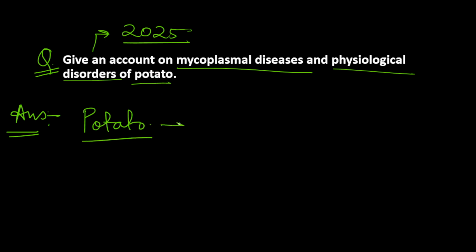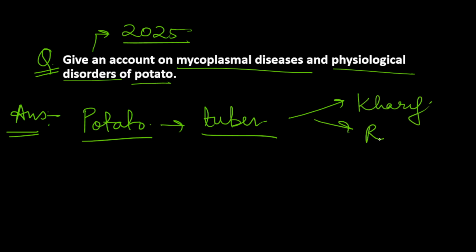But yes, potato is one of the most important tuber crops of India. It is grown in both Rabi and Kharif seasons depending on the place where it is grown. And mycoplasmal and physiological disorders significantly affect the yield and quality of potato.